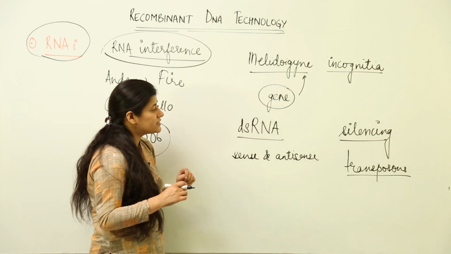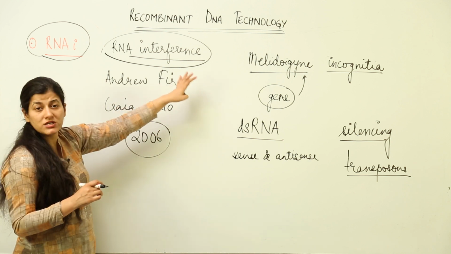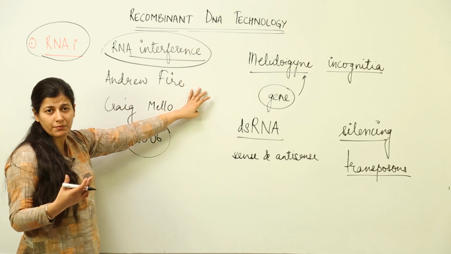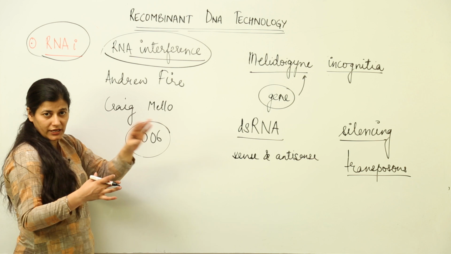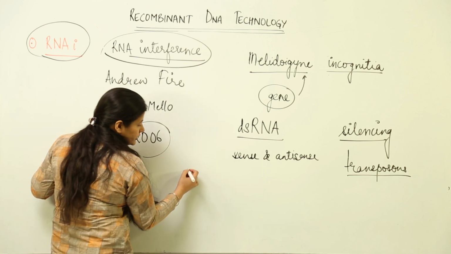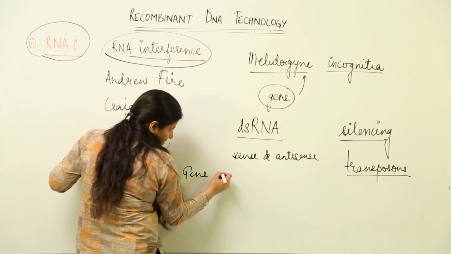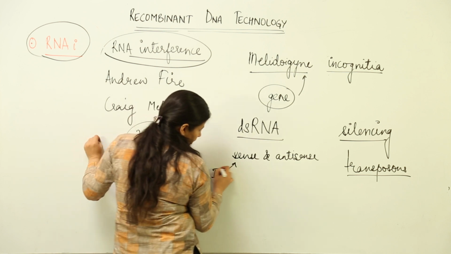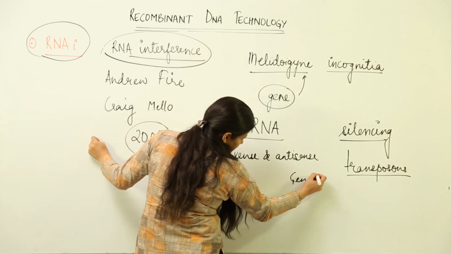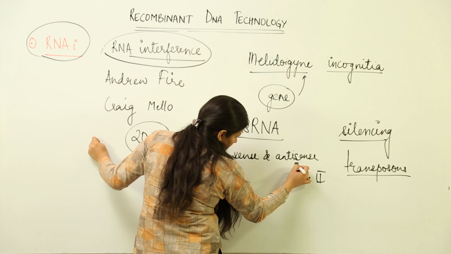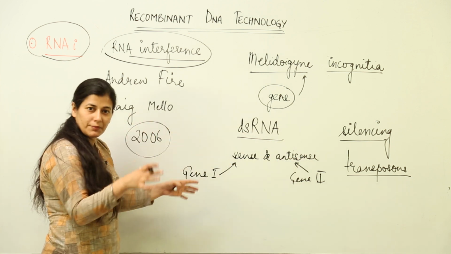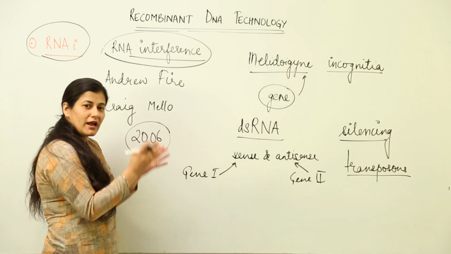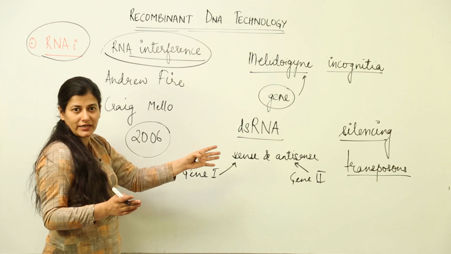Now what happens in this mechanism where we use it for getting plants which are capable of avoiding the infection? See, a gene for the sense strand and a gene for the antisense strand would be incorporated into the plasmid. That plasmid would be put into Agrobacterium.